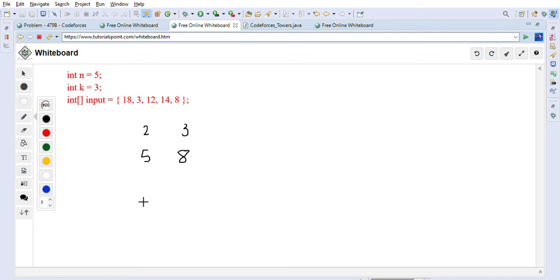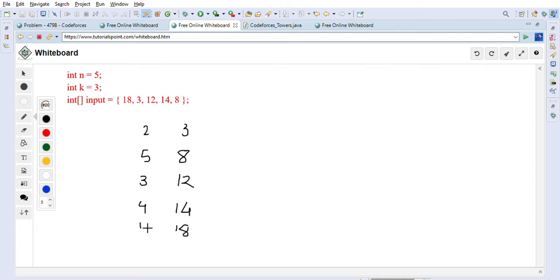After that 12, and the index of 12 is 3, so we put index 3 here. This is a one-based index, by the way. After 12, 14 is there, and 14's index is 4, and then 18 is there, and 18's index is 1.